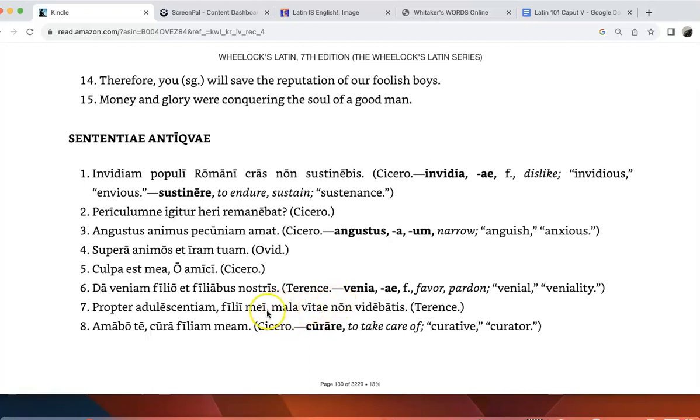In other words, you had bad judgment. And so because of adolescence, my sons, you were not seeing. Notice how in English we probably say you didn't see. But did not see, that's the simple past, which believe it or not, Latin was not. You were not seeing is actually a better translation, although it doesn't work grammatically. Why? Because the idea here is you didn't just see it one time or not see it one time.